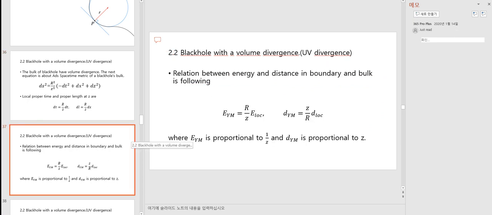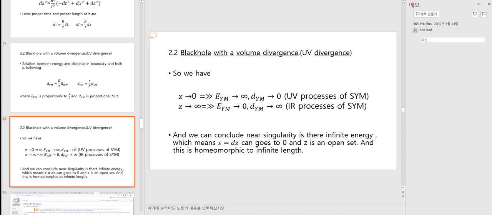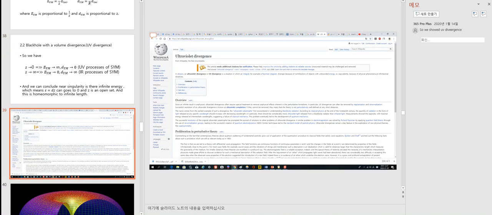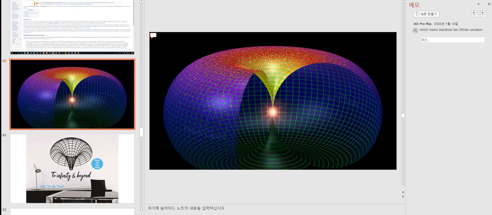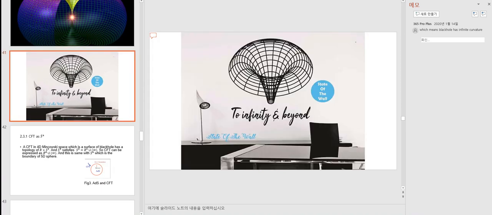The relation between energy and distance in the boundary and bulk is the following, where energy is proportional to 1 per z and distance is proportional to z. So we have this relation, and from this we can conclude that near the singularity there is infinite energy, which means epsilon z can go to 0 and z is an open set, and this is homeomorphic to infinite lengths. So we showed UV divergence, which means a black hole has infinite curvature.